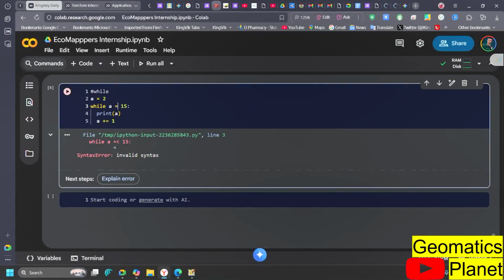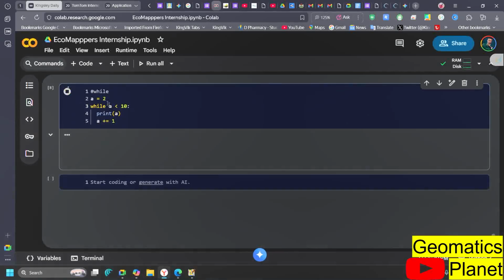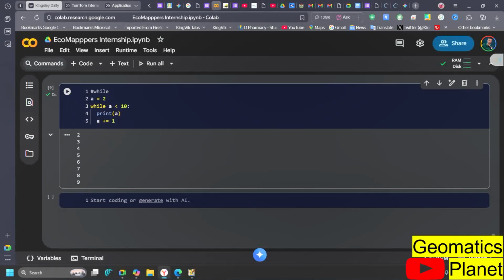Now, what I'm saying is, generally, if you say it should be greater than 15, that means it is going to run from 15 and above, which you don't want to put because it is not going to work. That's why I put it less than 15. So if I say it should be less than 10, that means I'm going to have an output that is 2 plus 1 is 3, plus another one 4, plus another one 5, down to 9.